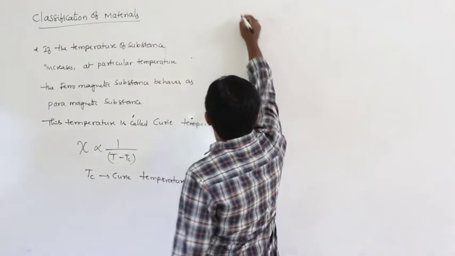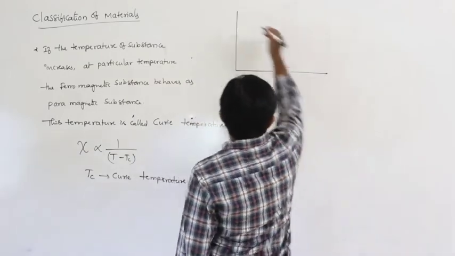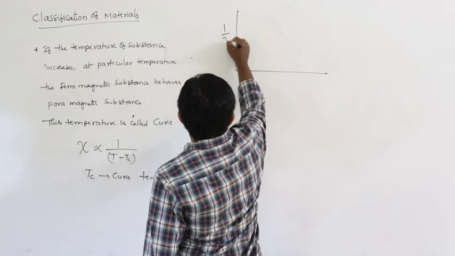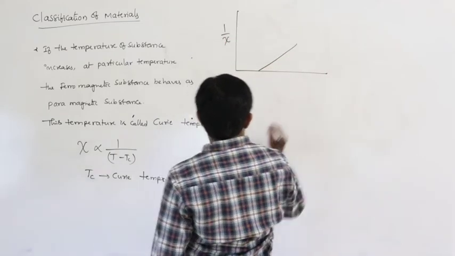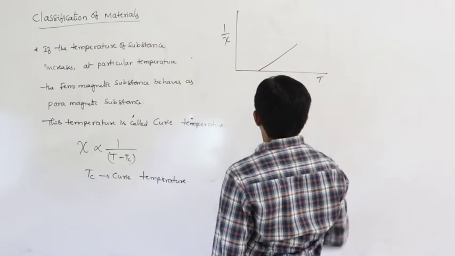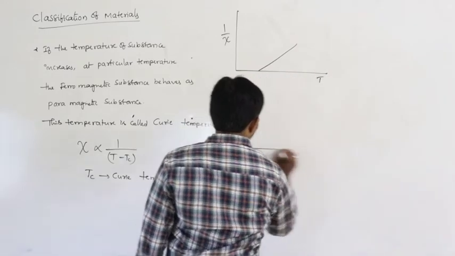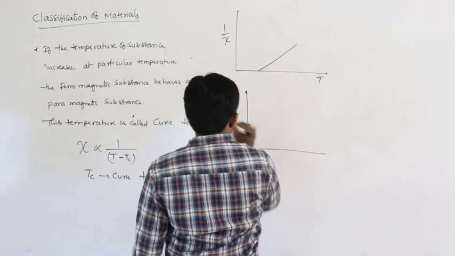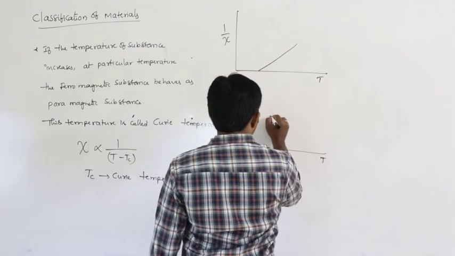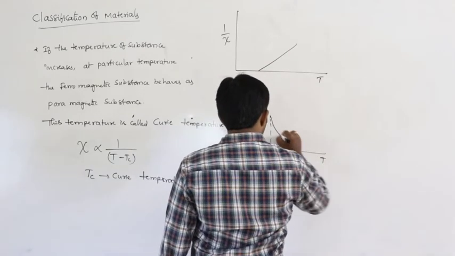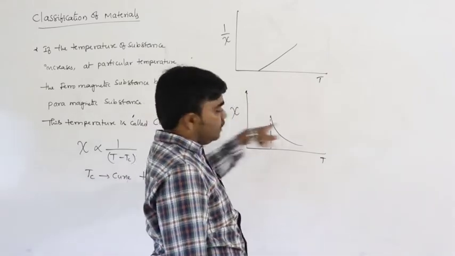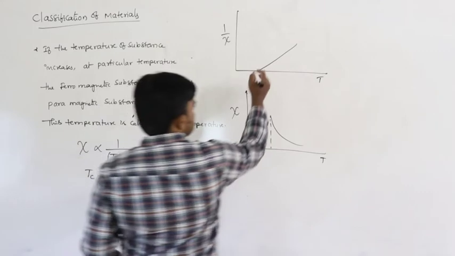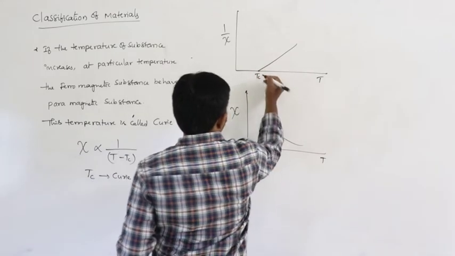So if we draw the graph of 1 by Xi versus temperature, this is the shape of the graph. Or if we draw the graph for Xi and T, the shape of the graph is this one. This is the Curie temperature. After this temperature only it behaves like that.